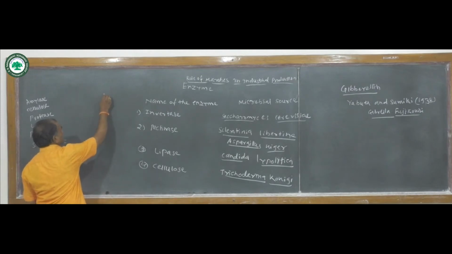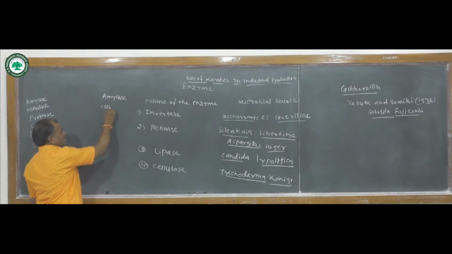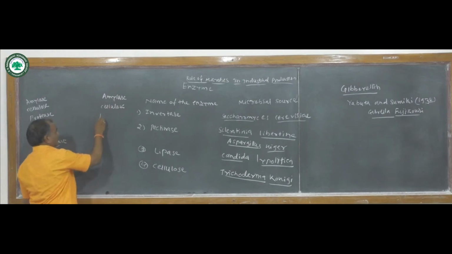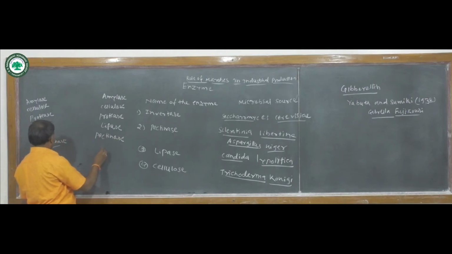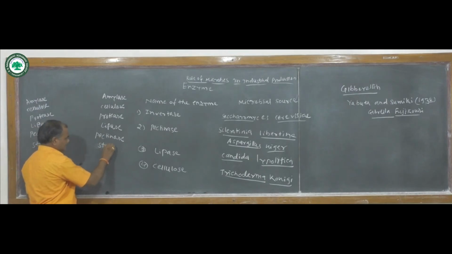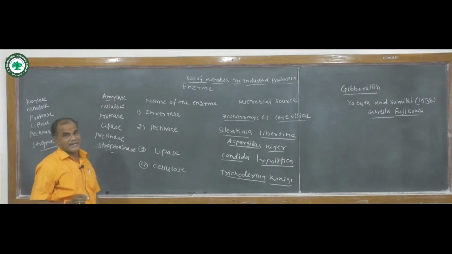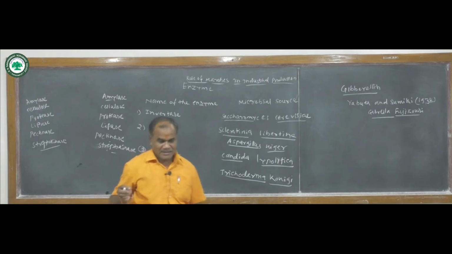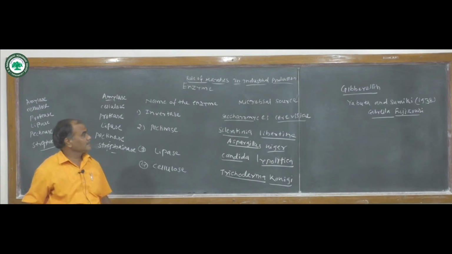The enzyme amylase, cellulase, protease, lipase, pectinase, and streptokinase. So these types of enzymes are produced by microorganisms and play a key role in the completion of different activities in living organisms, plants as well as animals.